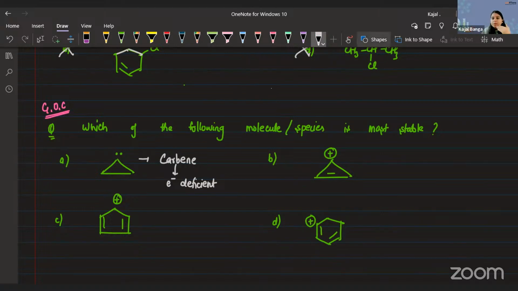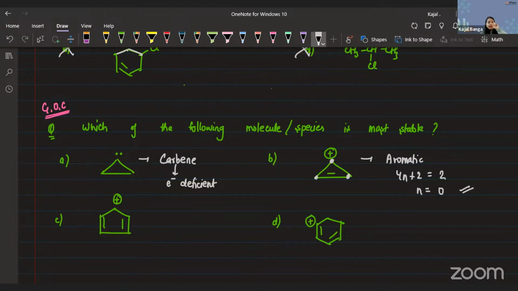Let's move on to the second option. It's a typical carbocation, but it's not exactly like a normal one. This carbocation is something you can say is aromatic. Reason is because it fulfills all the conditions required for aromaticity. First condition, it is cyclic, it is planar. Second condition, each carbon, if you look at it, definitely is sp2 hybridized. This is sp2, this is sp2, this is sp2. And it follows Huckel's rule also. Huckel's rule means 4n plus 2 conjugated pi electrons. So when I put the value of 4n plus 2 as 2, I get the value of n as 0. So yes, it fulfills all the conditions for aromaticity, making it an aromatic compound.